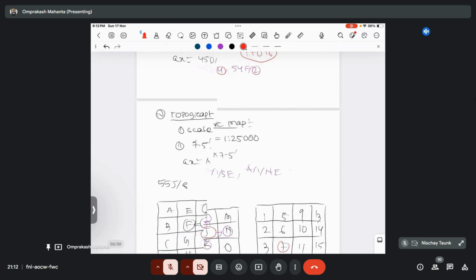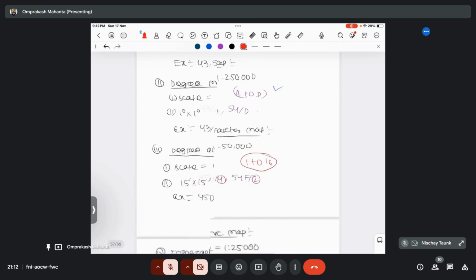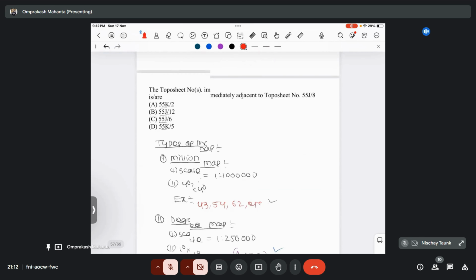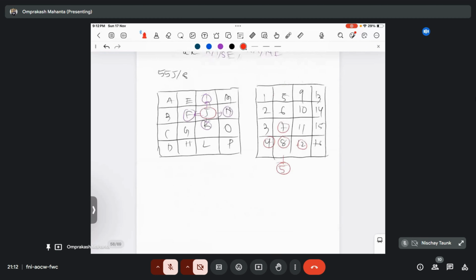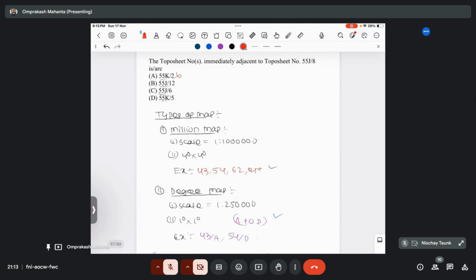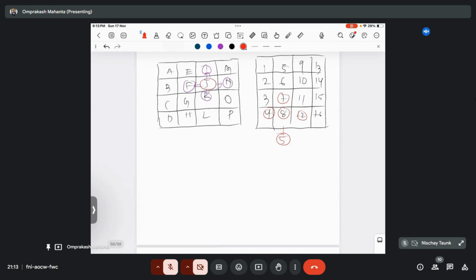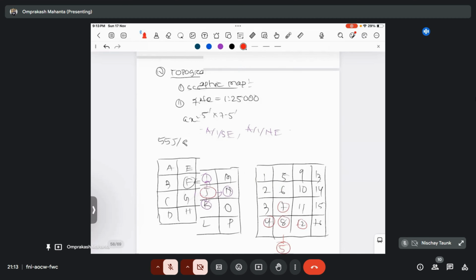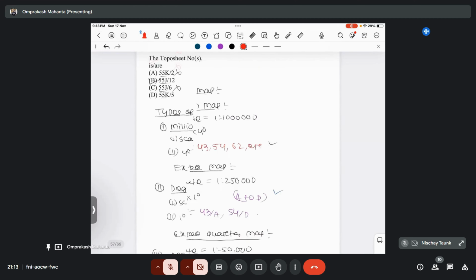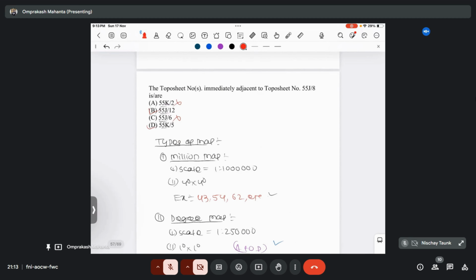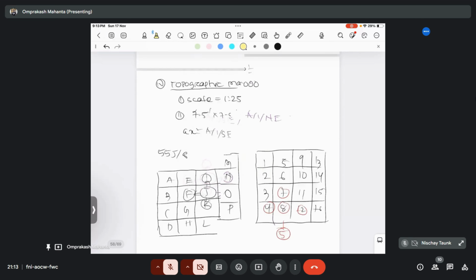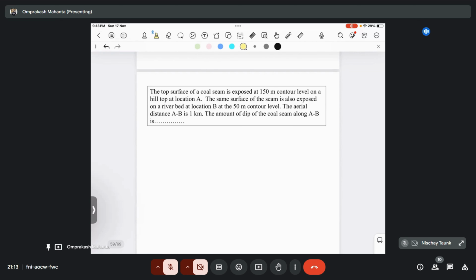Let's see which are present in the options. 2 is not present, so we eliminate that option. 12 is adjacent to 8, so 12 is true. 6 is not adjacent to 8, so 6 is incorrect. 5 is adjacent to 8, so 5 is correct. So options B and D should be correct here. Let's move to the next one.